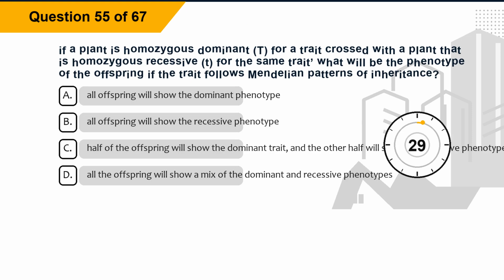Question 55. If a plant that is homozygous dominant, T, for a trait is crossed with a plant that is homozygous recessive, t, for the same trait, what will be the phenotype of the offspring if the trait follows Mendelian patterns of inheritance? Option A, all offspring will show the dominant phenotype. Option B, all offspring will show the recessive phenotype. Option C, half of the offspring will show the dominant trait, and the other half will show the recessive phenotype. Option D, all the offspring will show a mix of the dominant and recessive phenotypes.